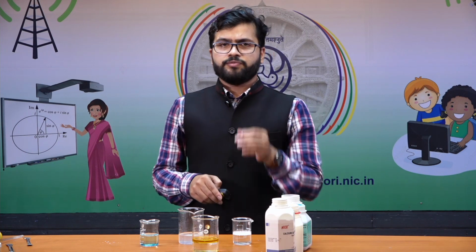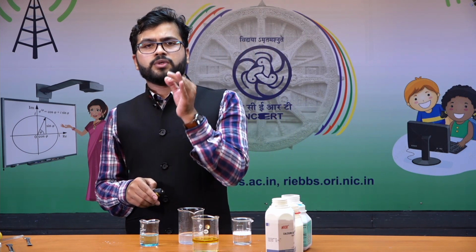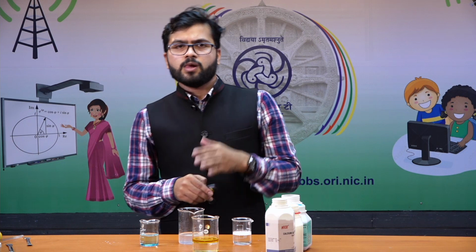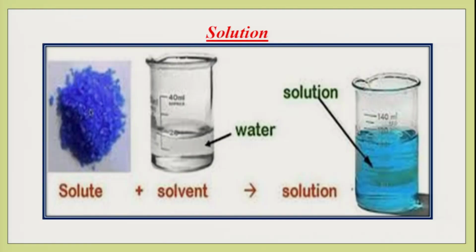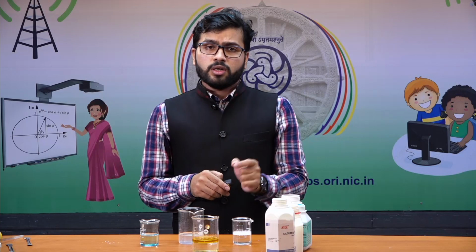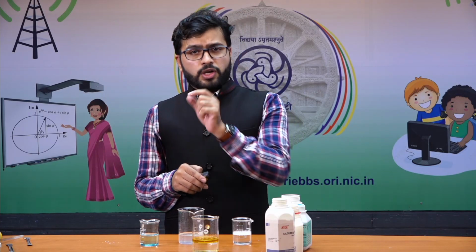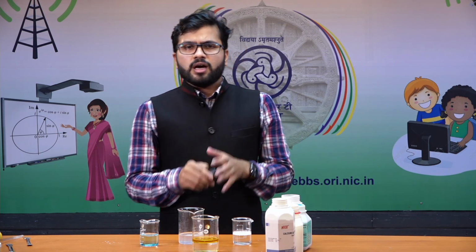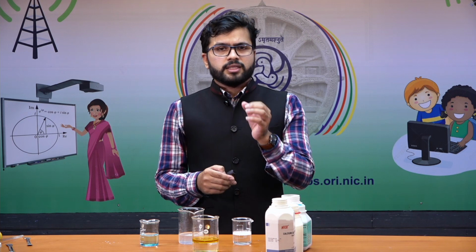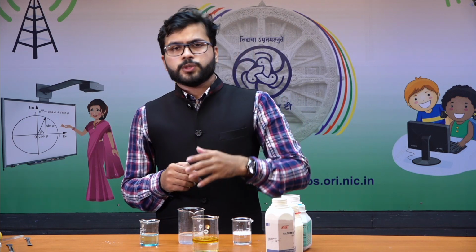For example, if you prepare a true solution of sodium chloride in water, we call sodium chloride the solute and water the solvent. If we prepare a solution of lemon juice in water, we call lemon juice the solute and water the solvent. Similarly, a very familiar example that surrounds us is the air in our atmosphere.